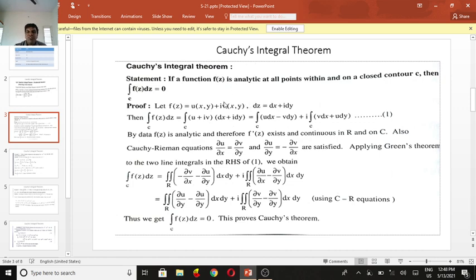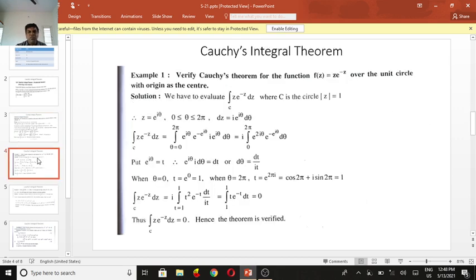So this is the derivation. By this Cauchy's theorem, the integral of f(z) is equal to 0. So we come to some problems regarding the Cauchy theorem. We solve a few problems by using the Cauchy conditions or Cauchy theorem.